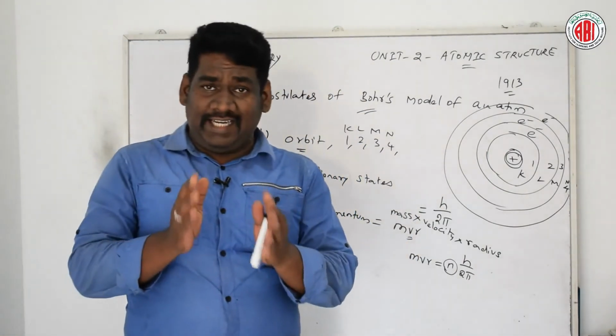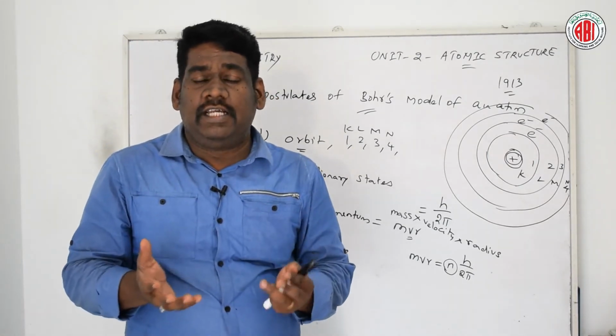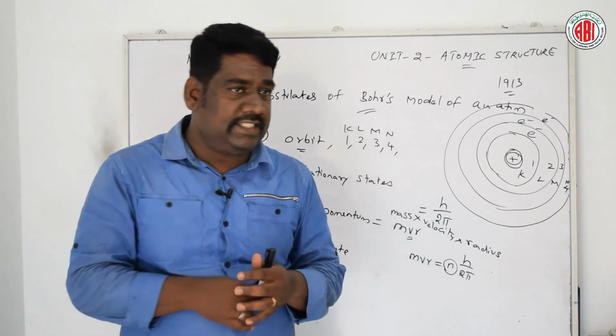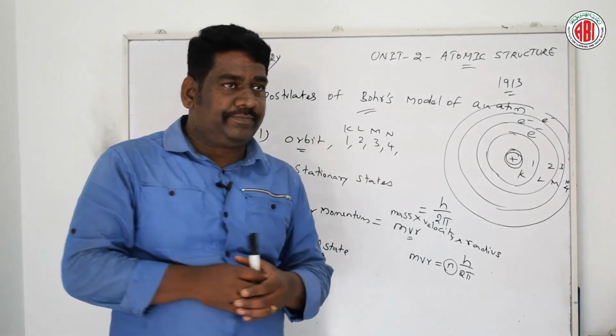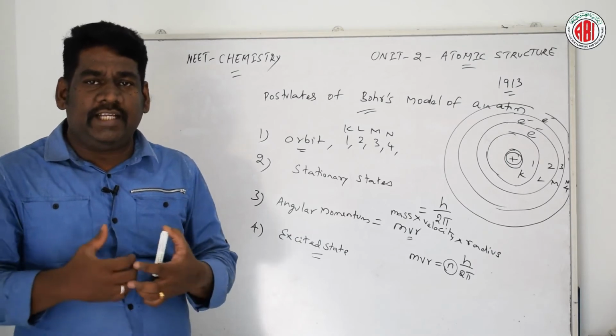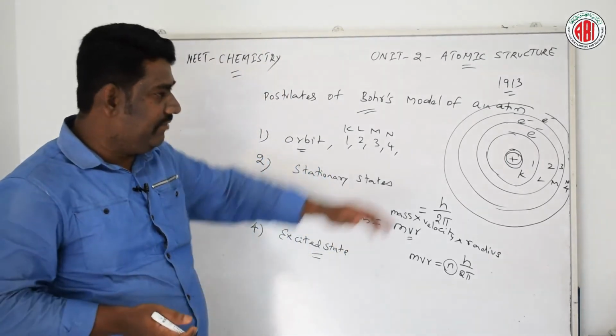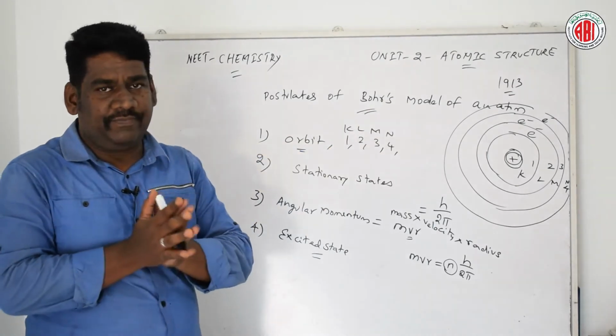So when energy is supplied to an atom, its electron may either absorb the energy or release it, jumping between different levels of energy.